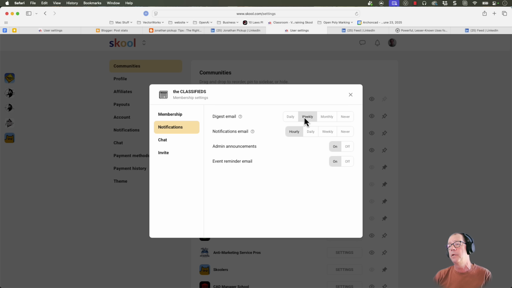So for example, I want a digest email every week. I want notifications never. So notifications will appear on your phone and on your computer screen when you go to the community. Do I want admin announcements? So that's when I post something. No, I don't want that. Do I want event reminders?